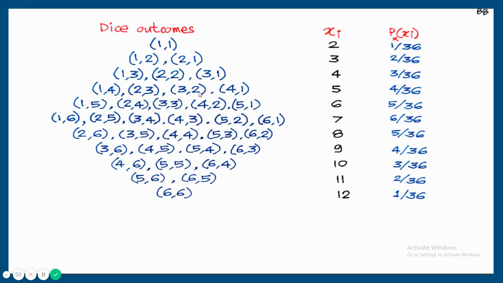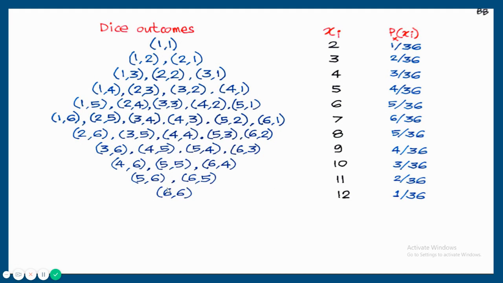Similarly, for getting sum 5, there are 4 cases. For getting sum 6, there are 5 cases. For getting 7, there are 6 cases. For getting sum 8, there are 5 cases. Getting sum 9, 4 cases. 10, 3 cases. 11, 2 cases. And only once we will get a sum 12.